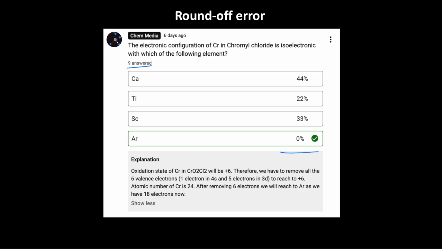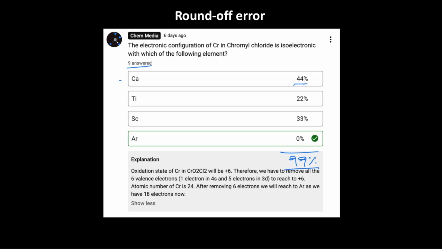However, if we count the total here, are we getting 100? No. We are getting 99%. This is where the round off problem comes in. For example, how many students answered calcium here? Can we find that out?